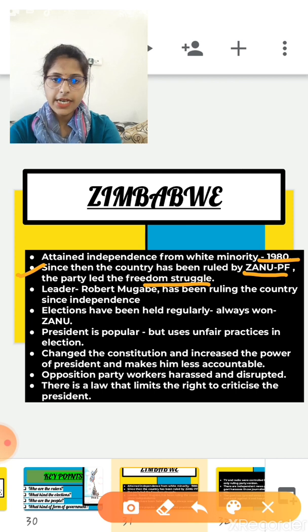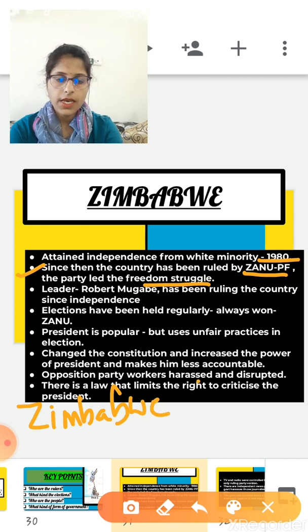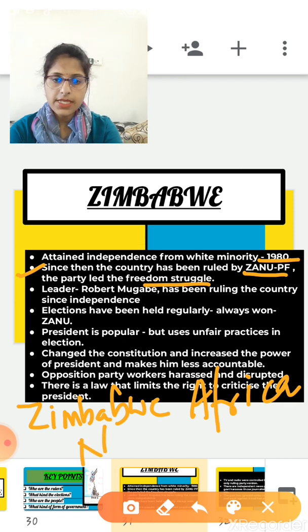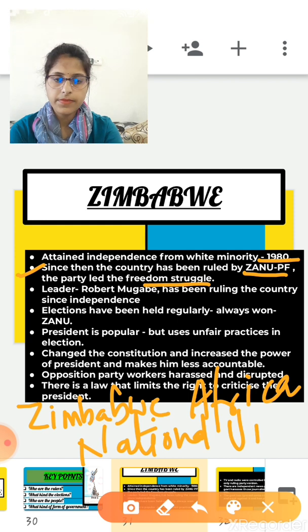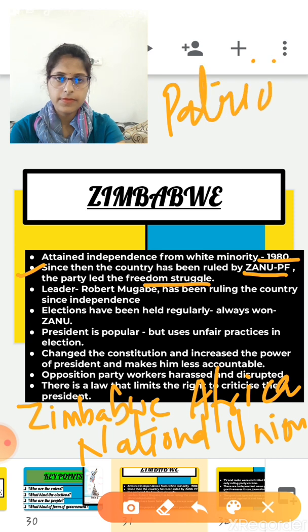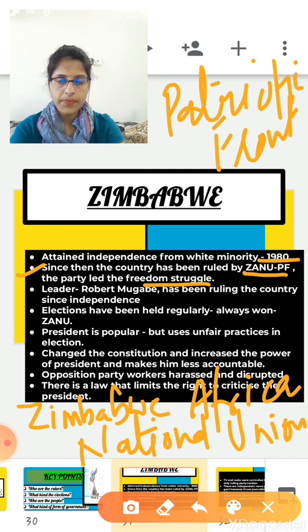ZANU-PF: Z means Zimbabwe, A means Africa, N means National Union, and PF means Patriotic Front. Is it clear? Zimbabwe, Africa, National Union, Patriotic Front.